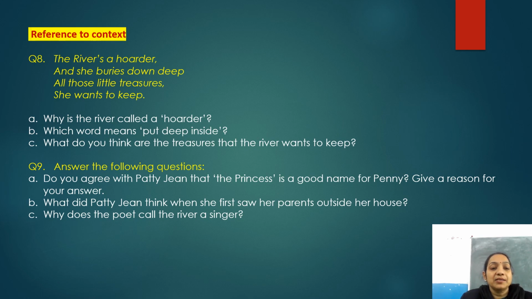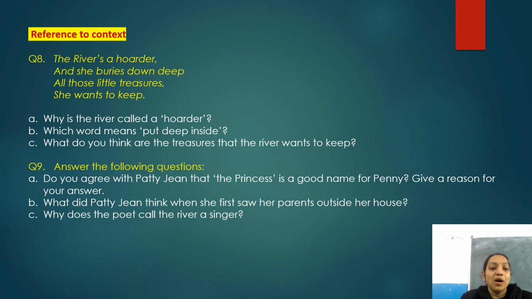Now C part is, what do you think are the treasures that the river wants to keep? So children, here poet has mentioned the treasures, the little treasures which river wants to keep. So you have to mention the treasures, what you think are the treasures that the river wants to keep. Okay? So these answers you have to write down.